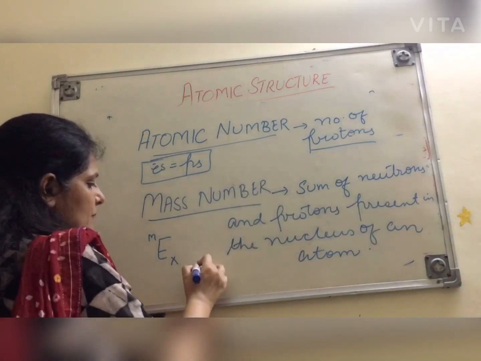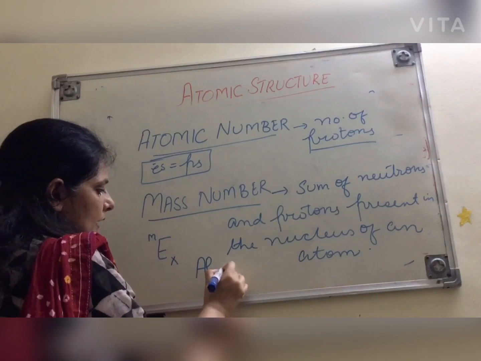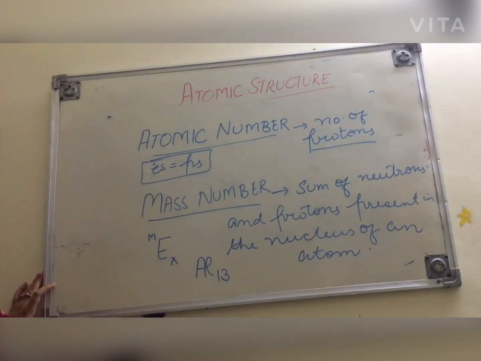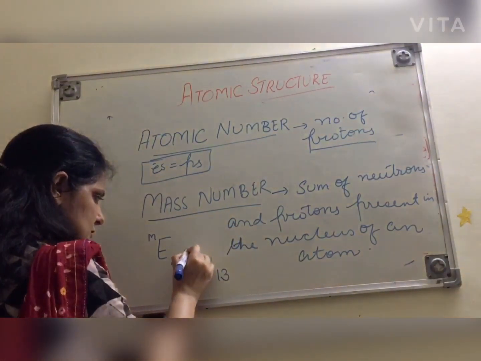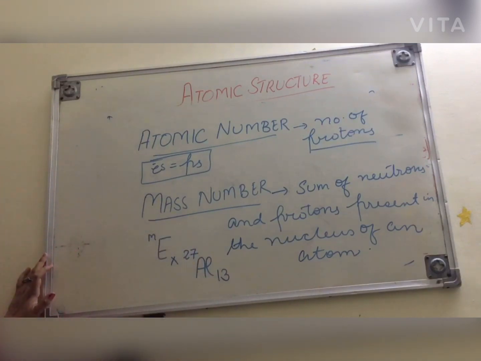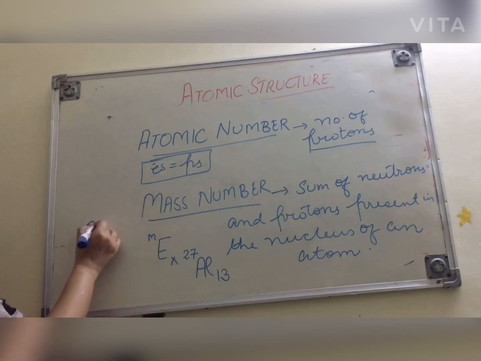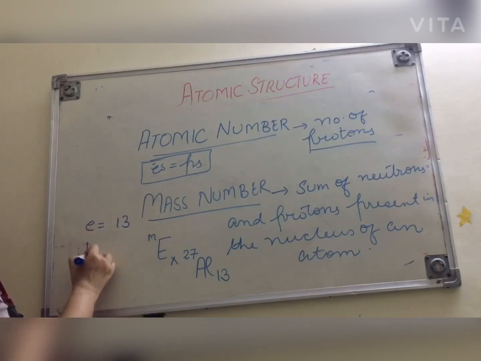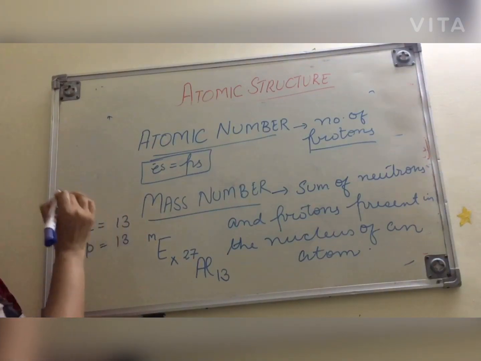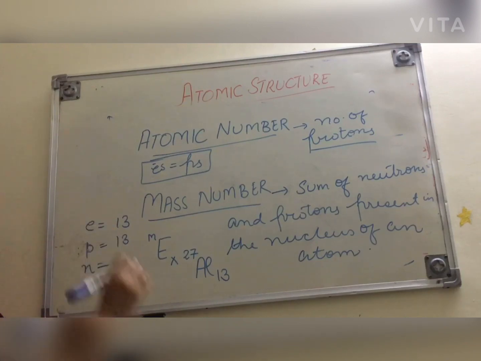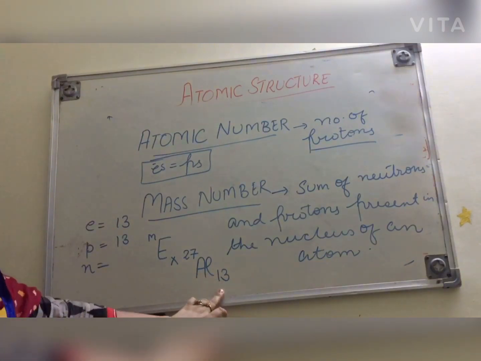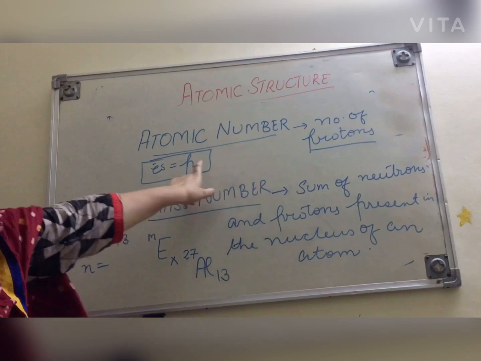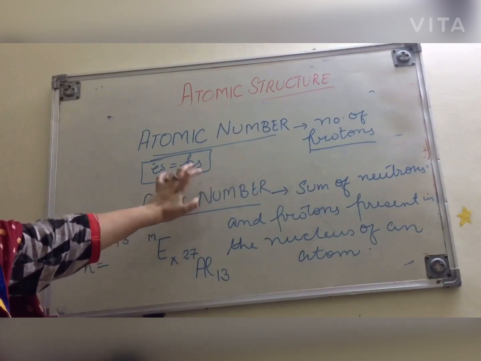For example, aluminium. Aluminium's atomic number is 13, mass number is 27. If its atomic number is 13, it means electrons 13, protons 13. Now neutrons. We know atomic number is equal to the number of protons, which is equal to the number of electrons.